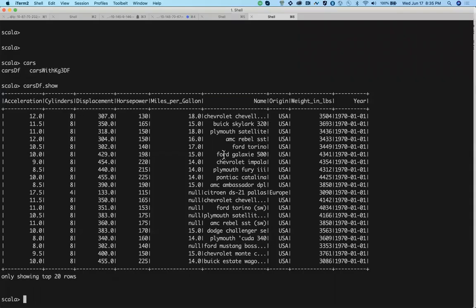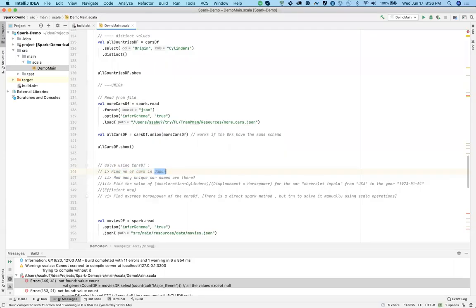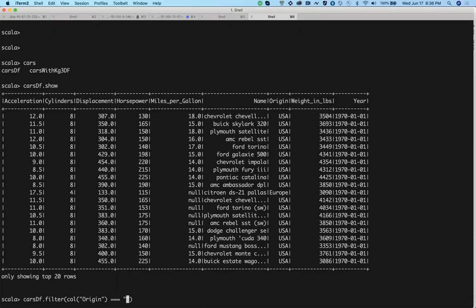So data frame dot filter, open parenthesis, car, what is the column for origin? Car origin, correct. Equal to Japan.